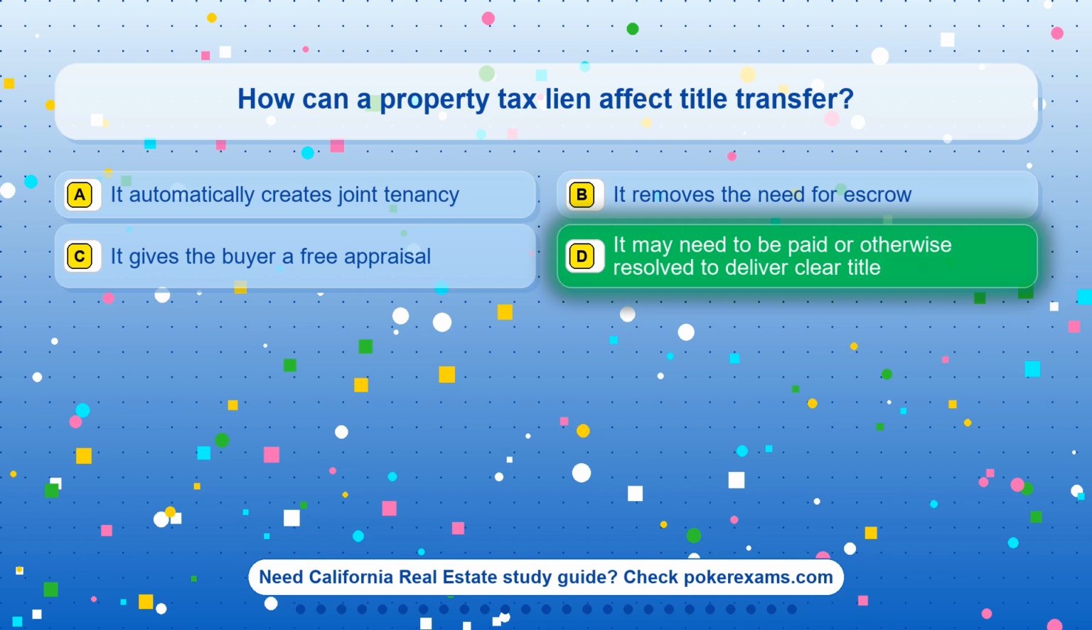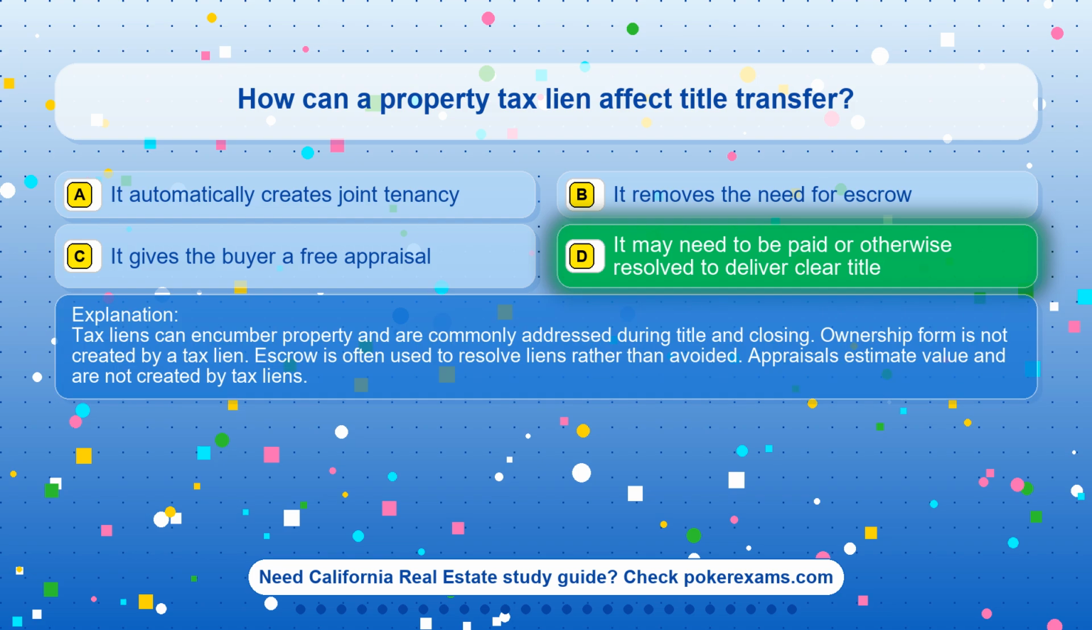The correct answer is option D. It may need to be paid or otherwise resolved to deliver clear title. Tax liens can encumber property and are commonly addressed during title and closing. Ownership form is not created by a tax lien. Escrow is often used to resolve liens rather than avoided. Appraisals estimate value and are not created by tax liens.